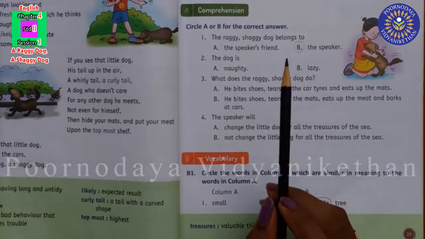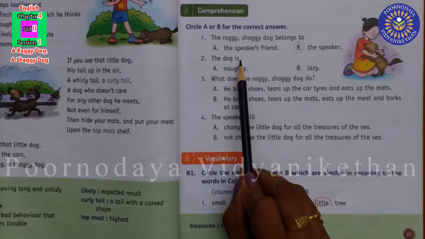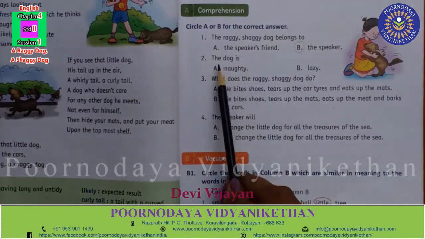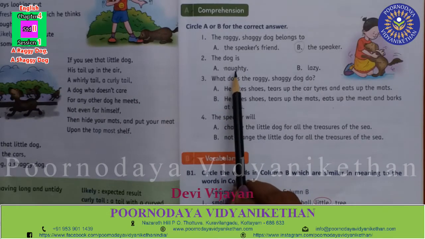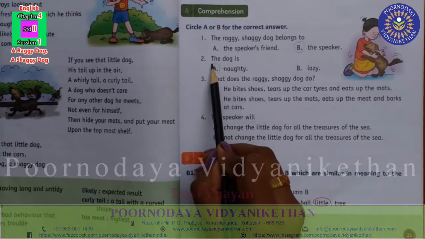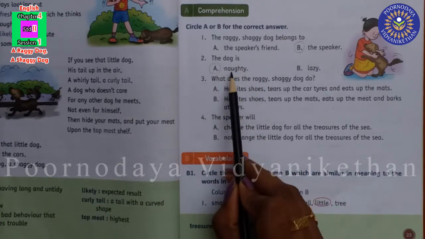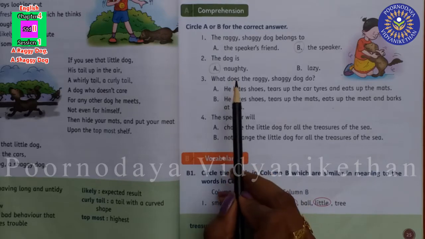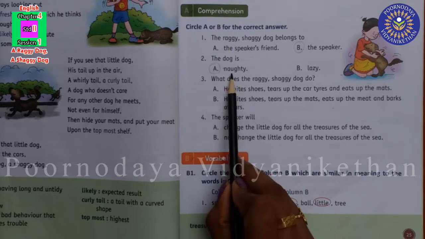Now the next one. The dog is naughty or lazy? The dog is naughty. So we can circle it like this. The dog is naughty. He's always doing mischievous things. He is very naughty. So the answer is naughty.